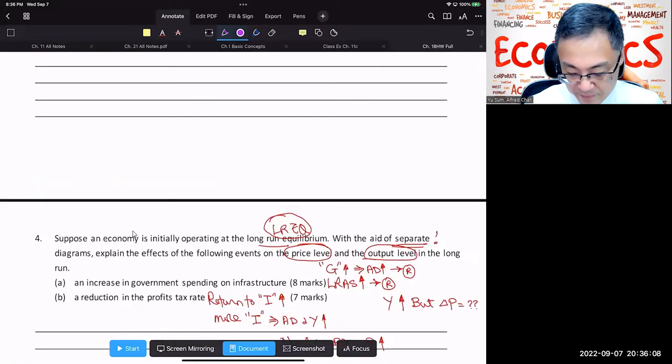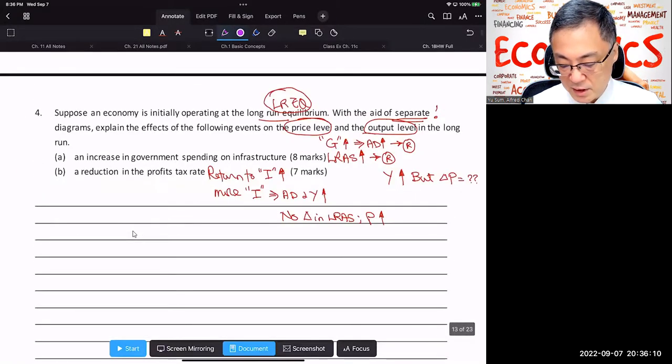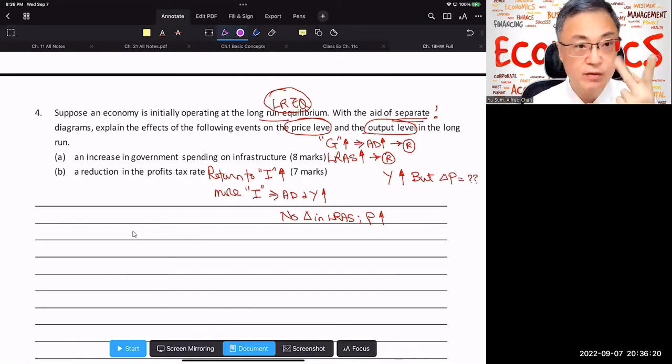Okay. Number 4, suppose an economy is initially operating at long run equilibrium. With the aid of separate diagrams, explain the effects of the following events on the price level and output level. So they are looking for both variables in the long run.